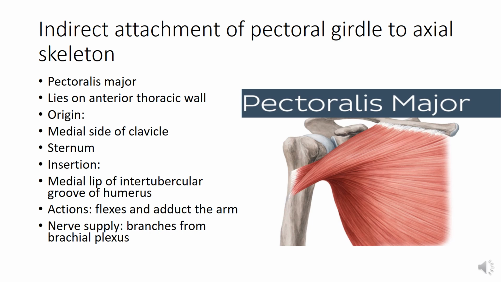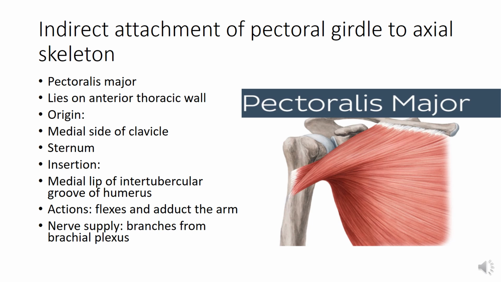Now, indirect attachment of the pectoral girdle to the axial skeleton. Now, there are two muscles. Number one is pectoralis major, which indirectly attaches the pectoral girdle to the axial skeleton, and the deltoid muscle. So, these are the latissimus dorsi muscle.